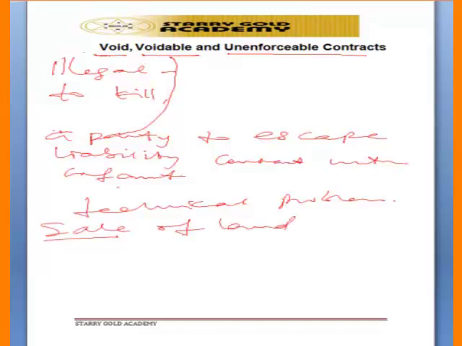Where such a contract is not written and there is a problem, the court will tell the parties to go and put the contract in written form before returning to the court. The court cannot enforce the contract or pronounce anything regarding it until it is put in written form. That is why it is not enforceable. That is what we call unenforceable contract.